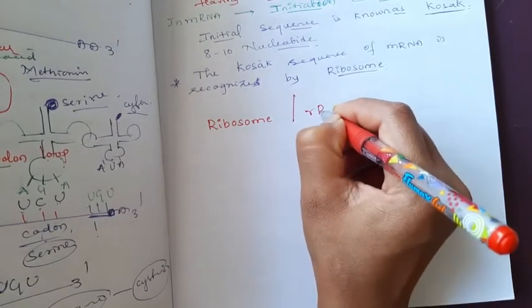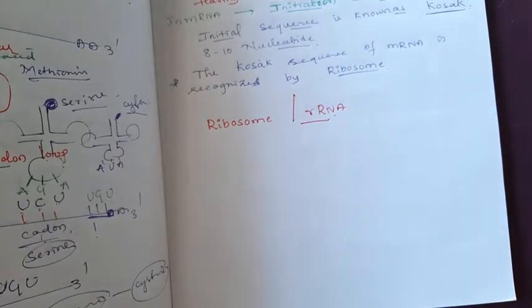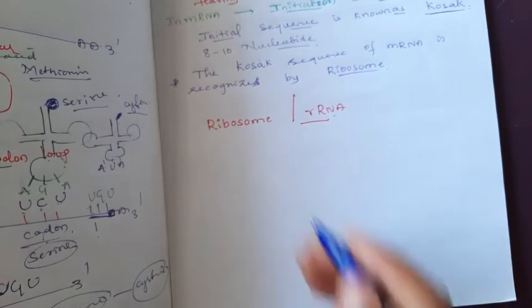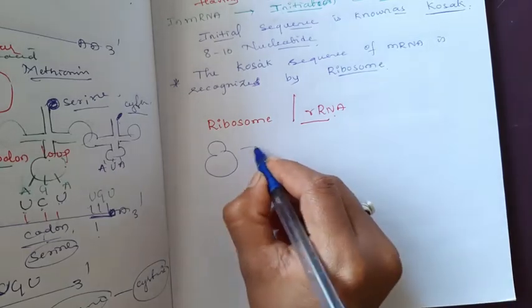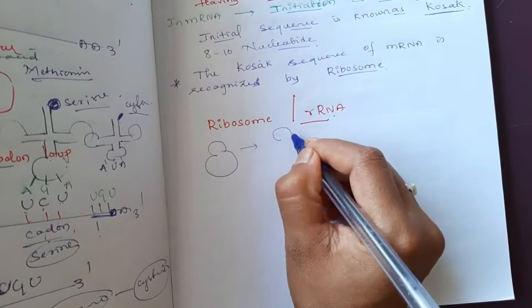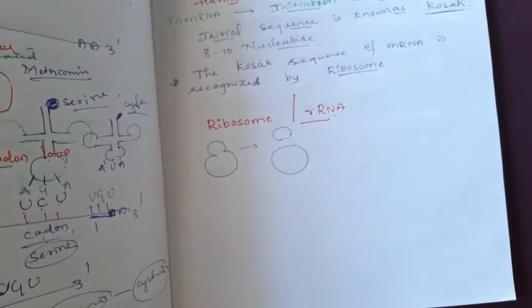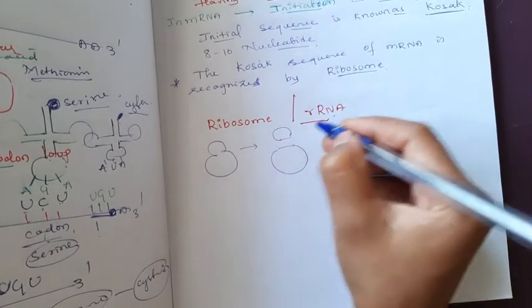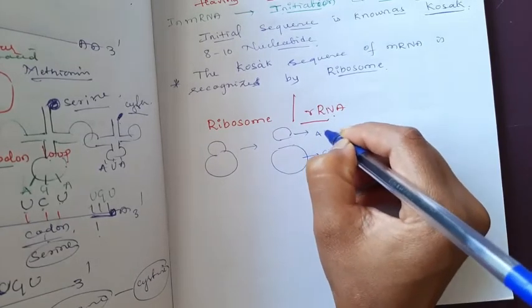or rRNA. Usually we know the structure of the ribosome, but in the cytoplasm both subunits of the ribosome are separated, in a disassembled form. In eukaryotes the large subunit is 60S and the small subunit is 40S.